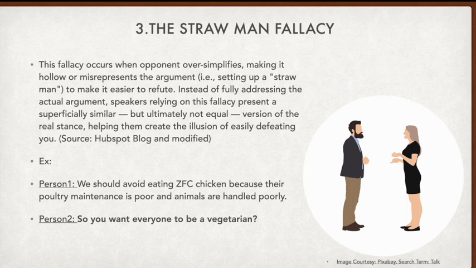If one person is saying an argument like this, the second person asks simply, so you want everyone to be a vegetarian? So he is oversimplifying the argument, not considering that he is mentioning chicken, or the poultry maintenance. Those things the second person is not considering. He is bluntly refuting the argument,